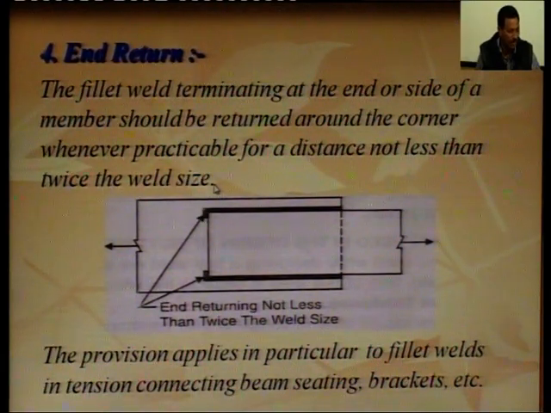So, weld returned around the corner is called end return, and the length of this end return is not less than 2 into weld size. The provision applies in particular to fillet weld in tension, connecting beam, seating bracket, etc.